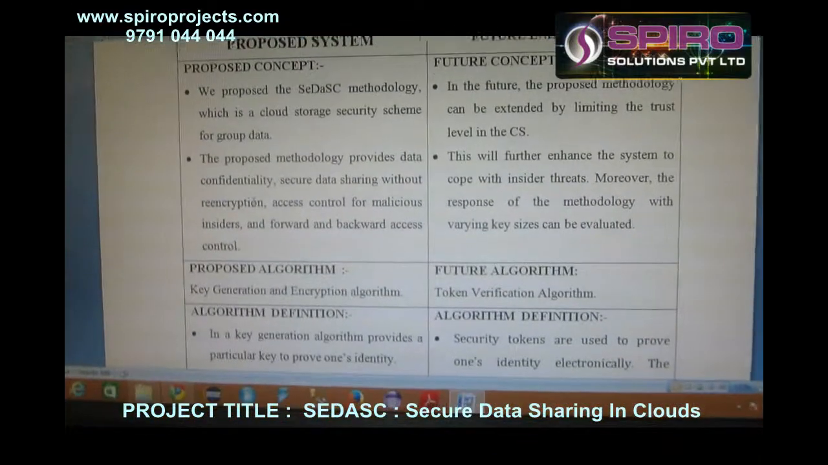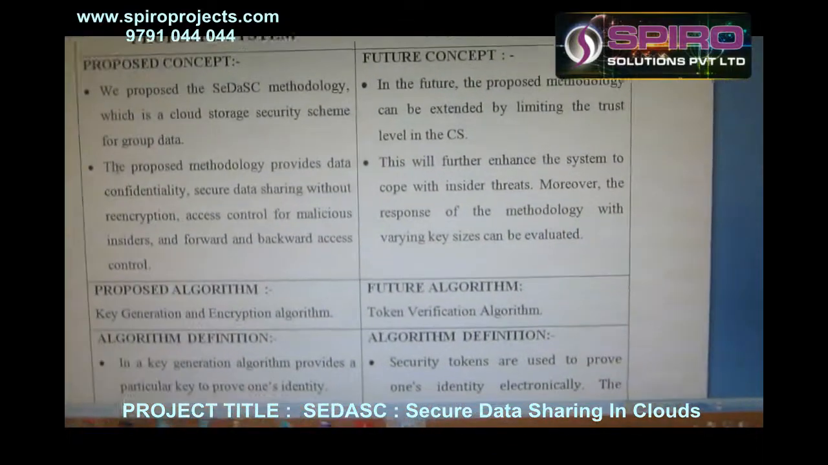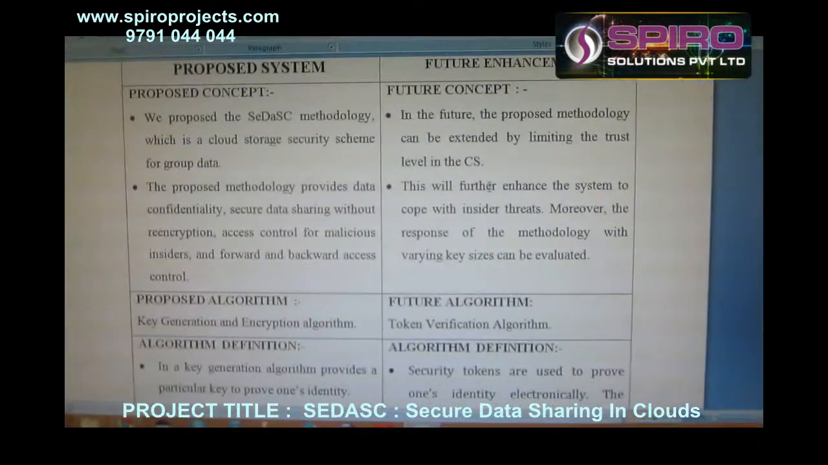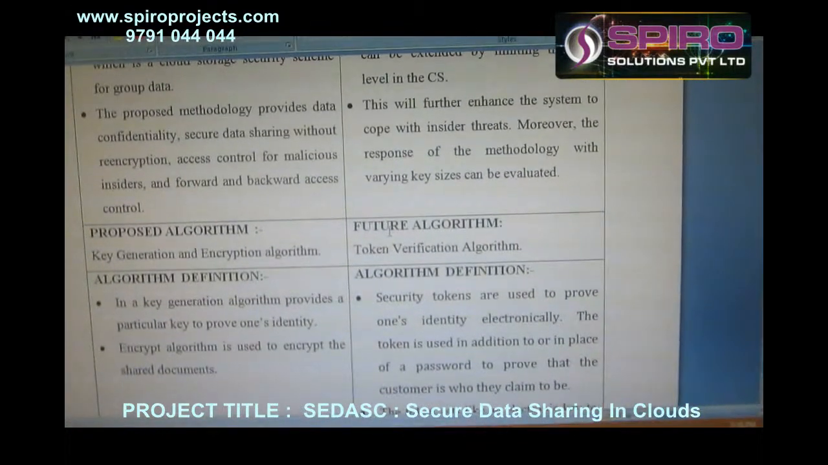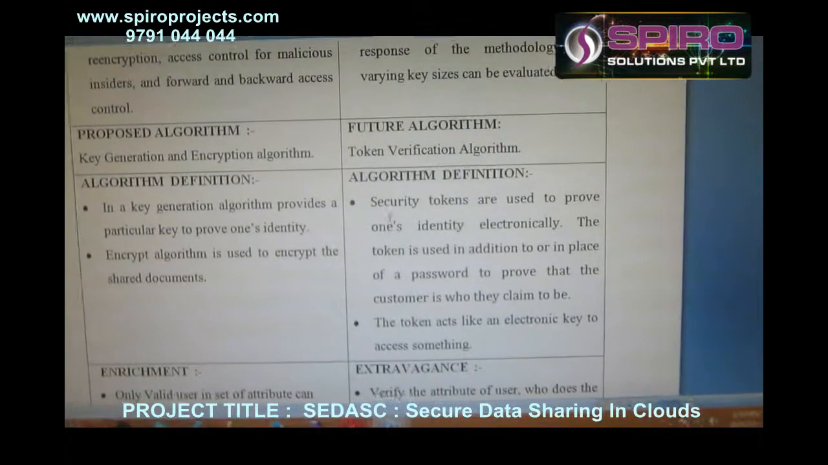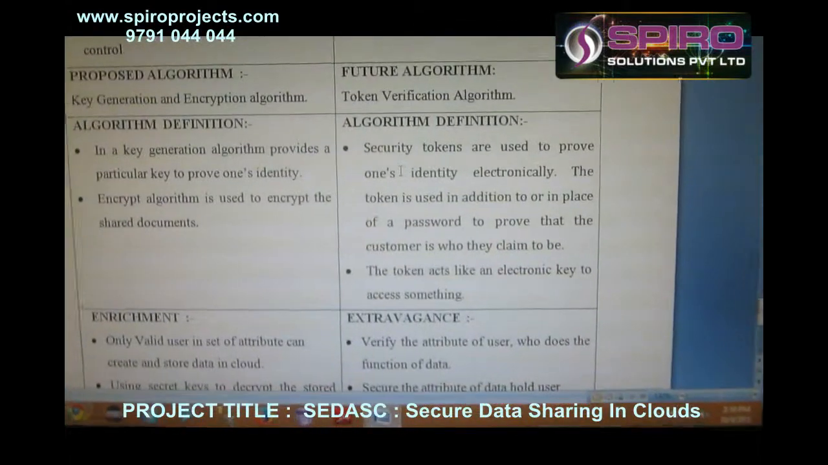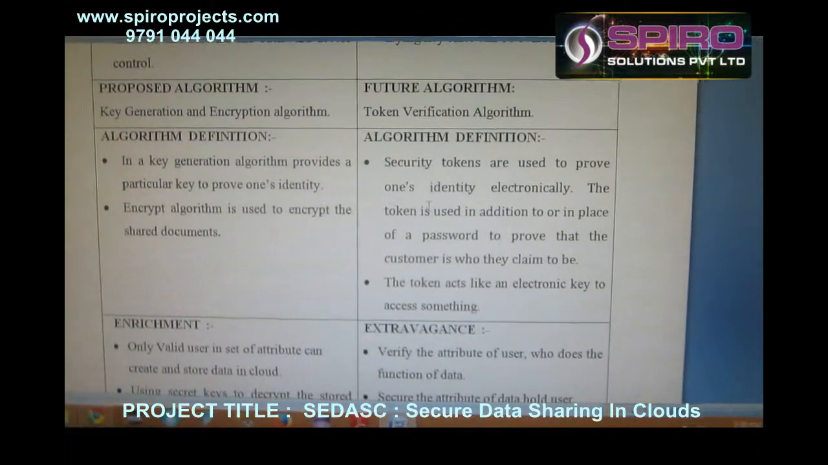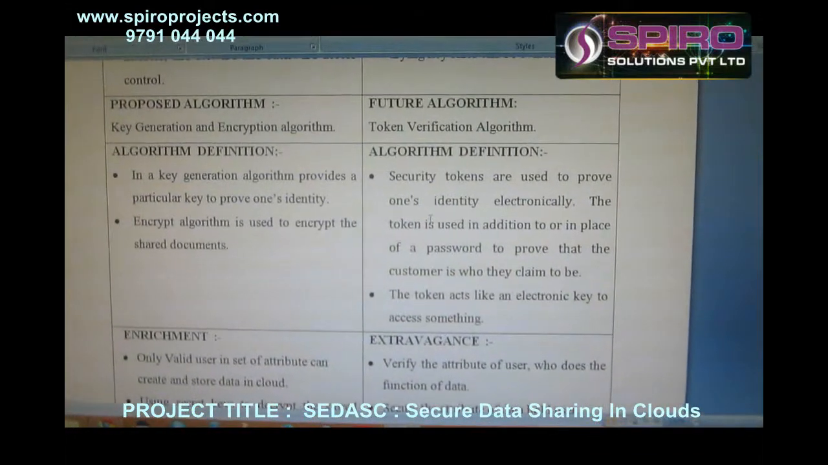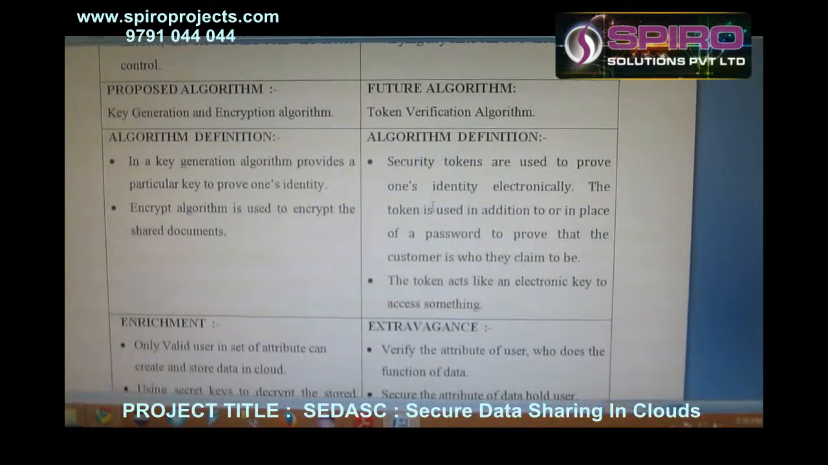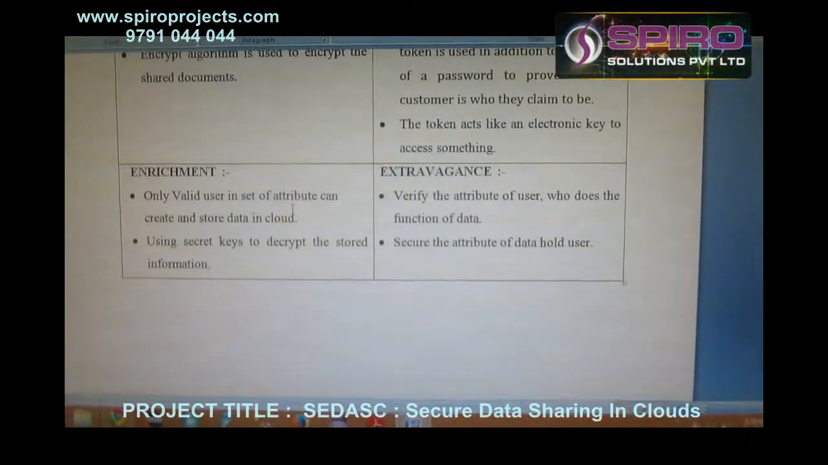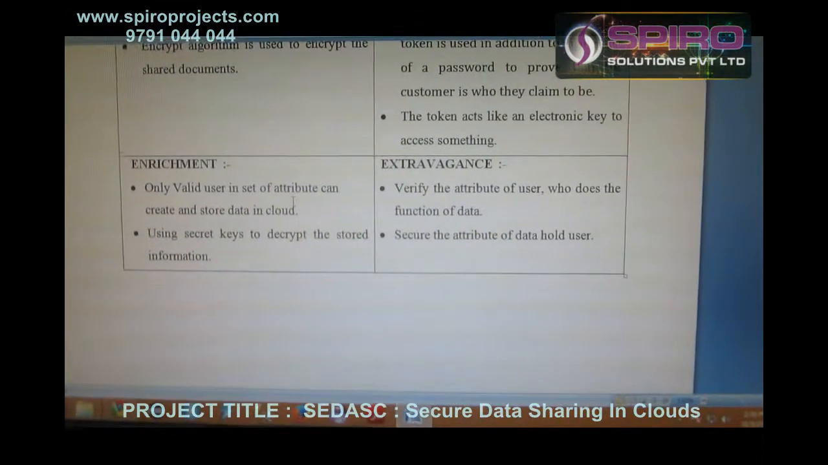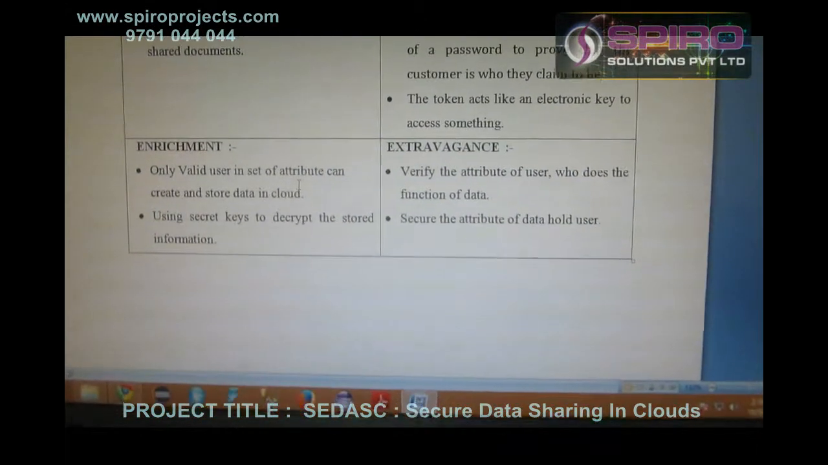So what are the future enhancements in this project? Here the file splitting concept will be used for further security of this project. We are using the token verification algorithm for the security. In this algorithm, the token is generated for the file security and splitting concept. So, enrichments: only a valid user with a set of attributes can create and store data in the cloud, using a secret key to decrypt the stored information.